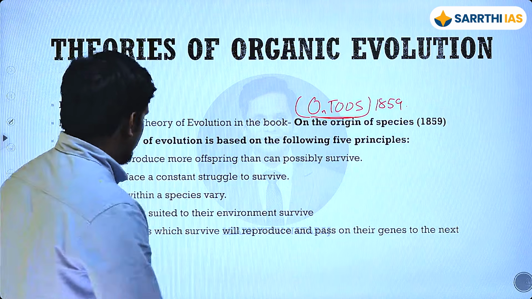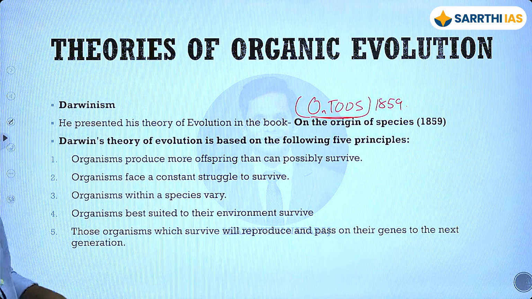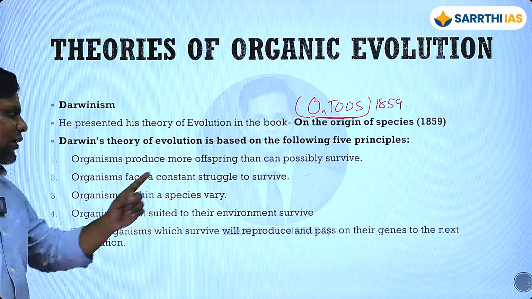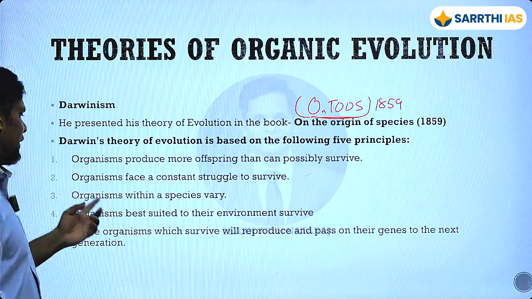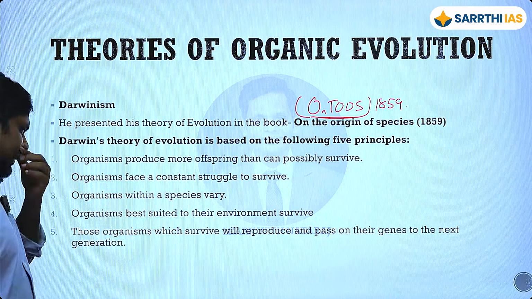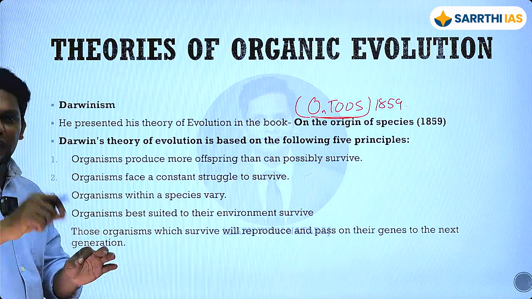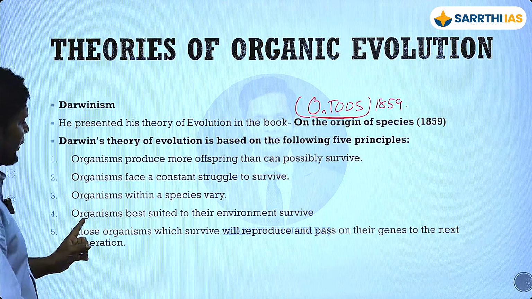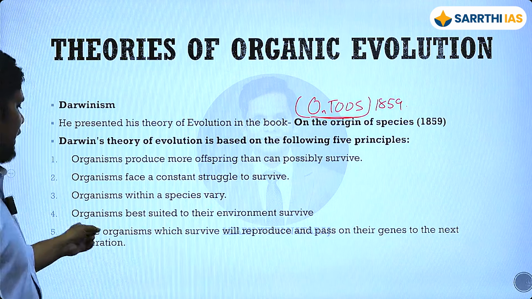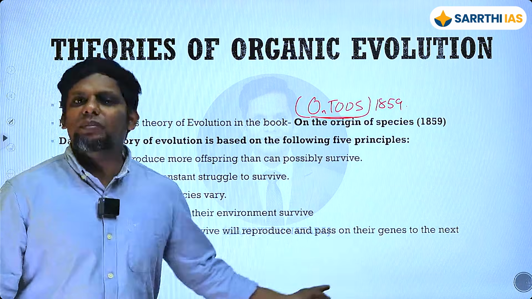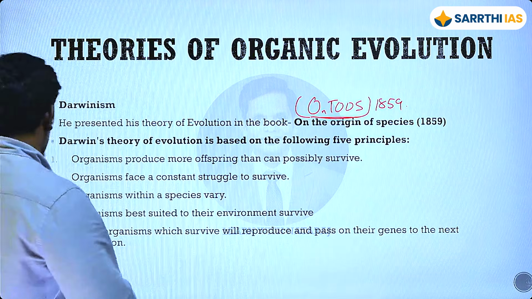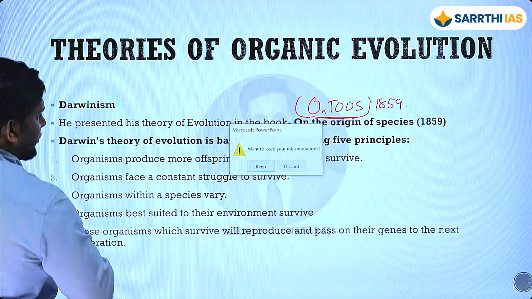यहाँ पे we'll just read through this, and then I'll basically go into each of these things. Organisms produce more offspring than can possibly survive. Organisms face a constant struggle to survive, and then there is variation in species. Different organisms within that particular species में थोड़ा सा variation is there, and then organisms best suited to their environment survive, and then eventually natural selection, मतलब natural selection का एक last वाला point है. I'll basically come here and explain this in simple terms.